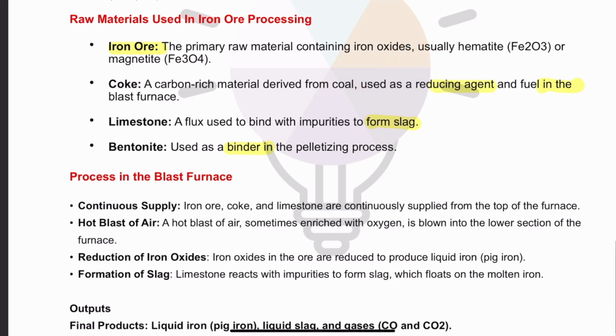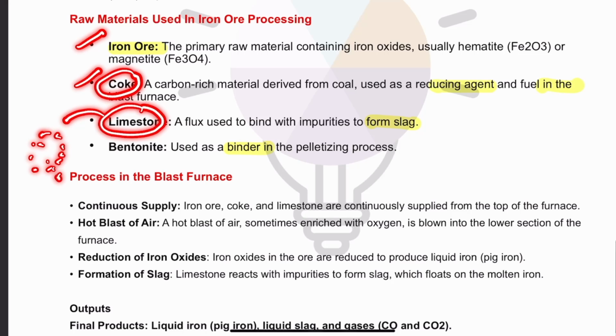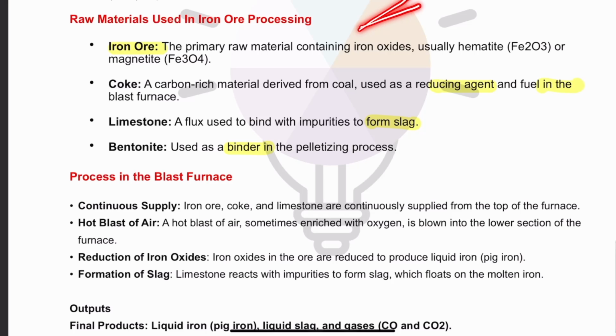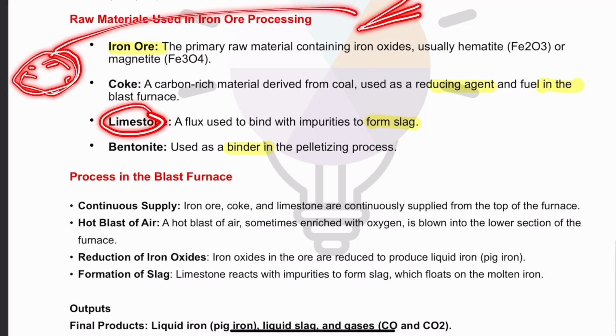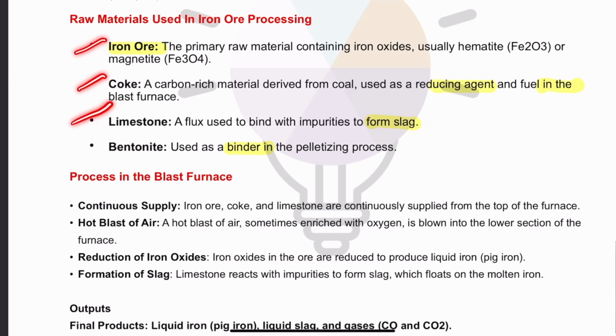Now this coke is used as a reducing agent as well as a fuel. Then after iron ore and coke, which work as fuel and reducing agent, limestone is used. Now why is limestone used? Limestone binds with impurities and creates slag. Slag is a kind of waste material. So limestone gets attached to the impurities and consolidates them in the form of slag, and this slag can then be removed. Okay, so iron ore, coke and limestone.